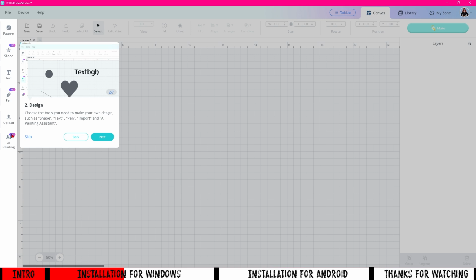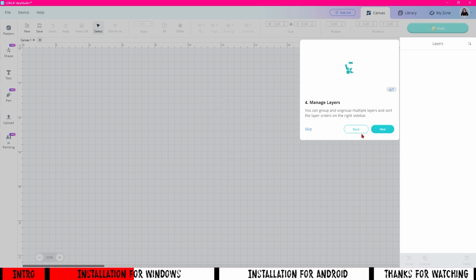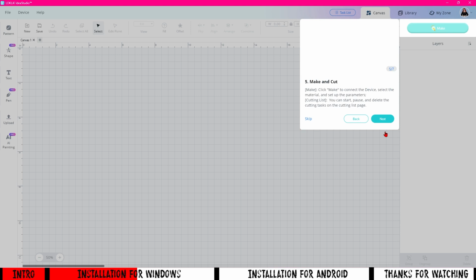So over here we have our design tools. And we'll still have our layers for our images. And we've also got the flip, align, arrange, combine up here still. And we can manage our layers, group them up, ungroup them.